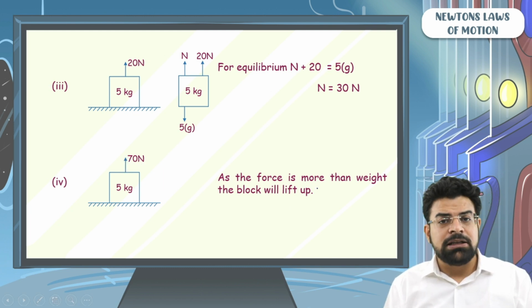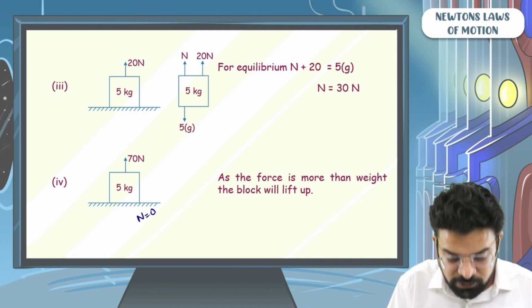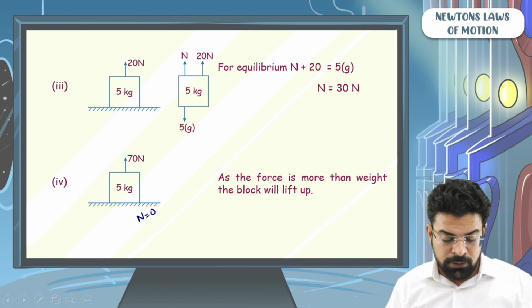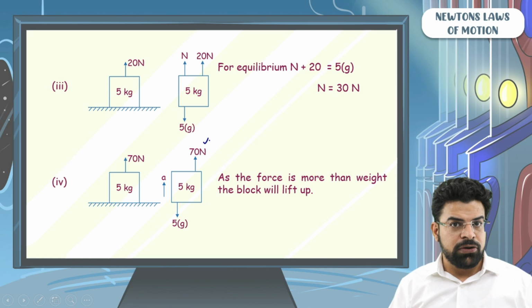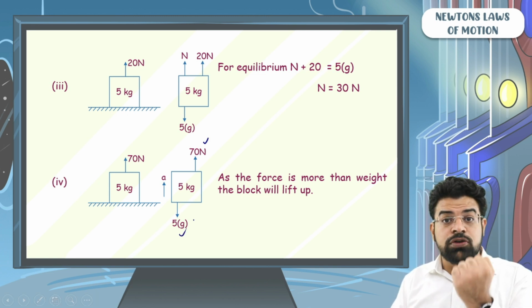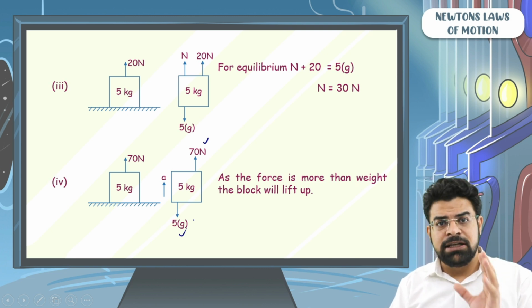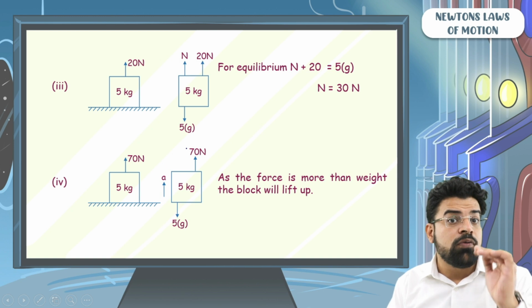Once we know that the block will lose contact with the ground, we already know that the normal reaction will be equal to 0. Let's look at the forces acting on the block. There will be an upward force of 70 Newton and a downward force of weight. There is no normal reaction now. Since there is a net upward force of 20 Newton (70 minus 50), the block will accelerate up.